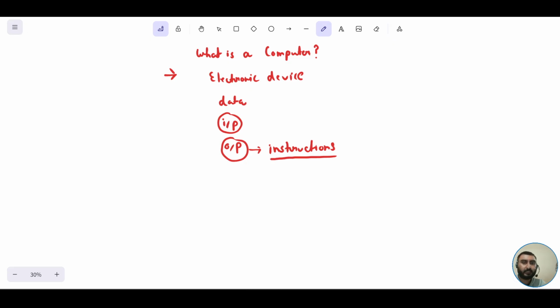So it means we want the computer to perform a certain computational task for us. In order to let the computer perform that, we have to give instructions to the computer, or in layman terms, we have to communicate with the computer. We communicate with the help of certain programming languages, and Java is one of them. So a computer is an electronic device which takes data as an input and generates the corresponding output depending upon the instructions we provide to it.